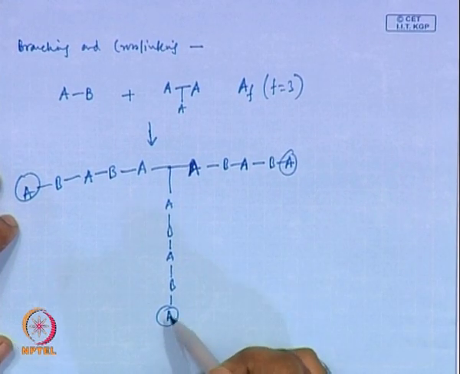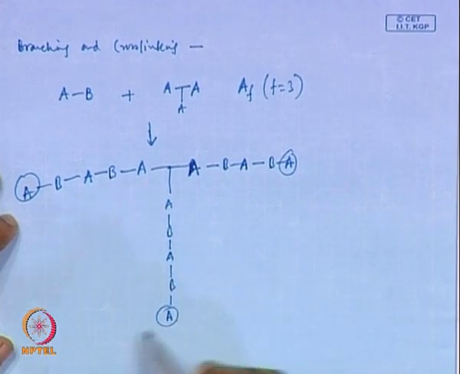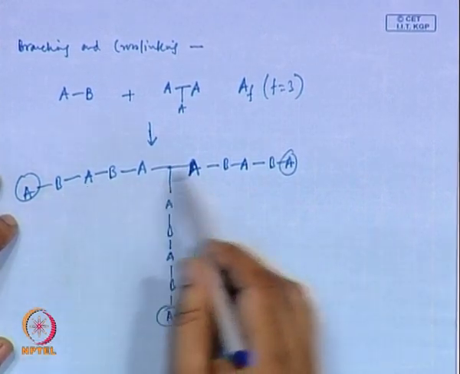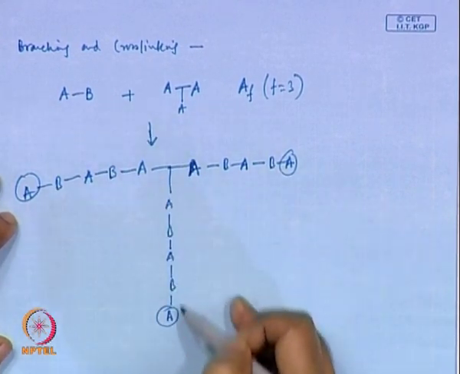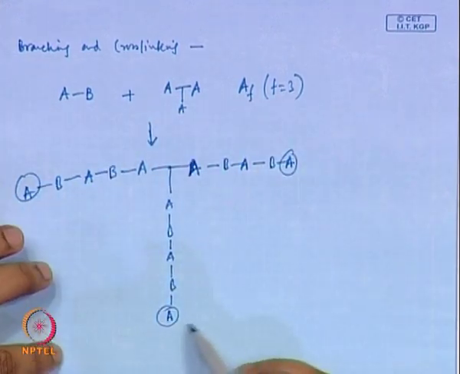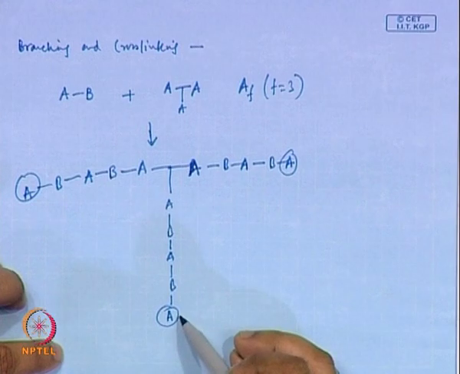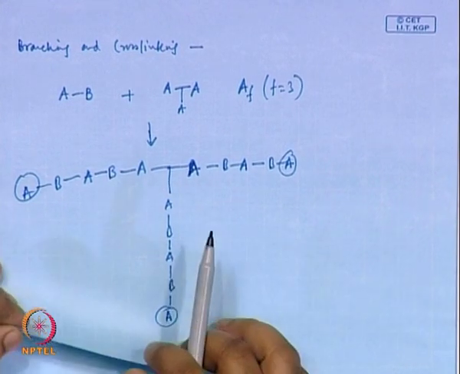That means it cannot undergo reaction with another chain, which means in this case there would not be any cross linking between two polymer chains. Cross linking is when you have a branch or a connection between two chains. If I had a chain here, then this would have been a cross link. So, let us take another example.